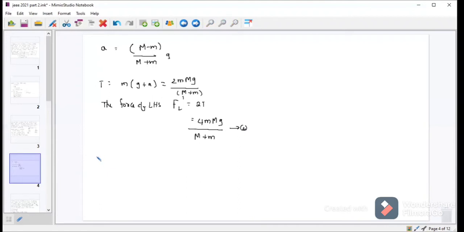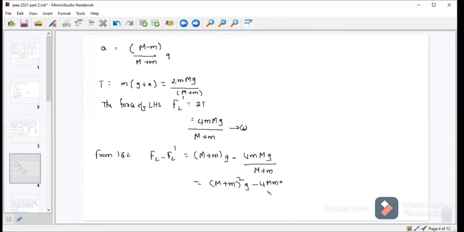Now, from 1 into 2, subtracting each other, we will get (M plus m) into G minus 4mM into G by (M plus m), or by taking LCM I can write (M plus m) whole square into G minus 4Mm into G by (M plus m), which can be written as (a plus b) whole square minus 4ab. That means (a minus b) whole square.